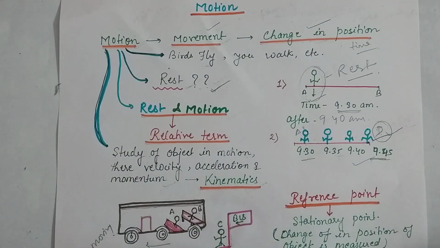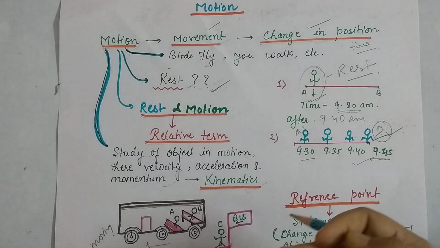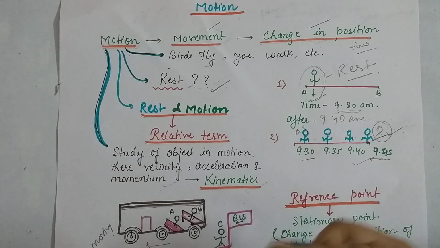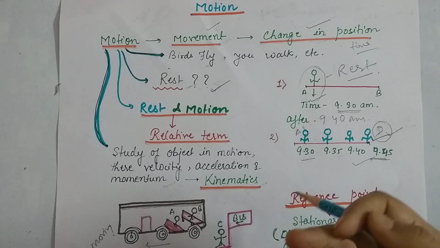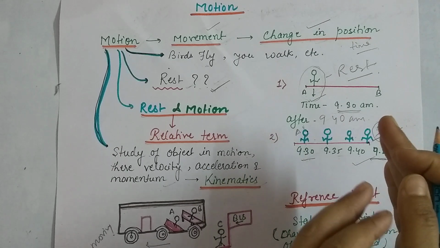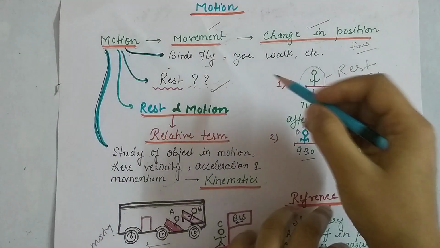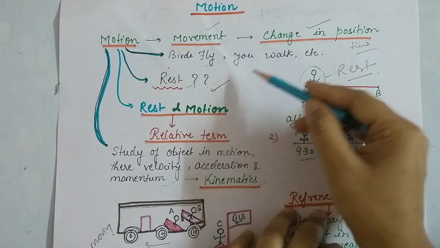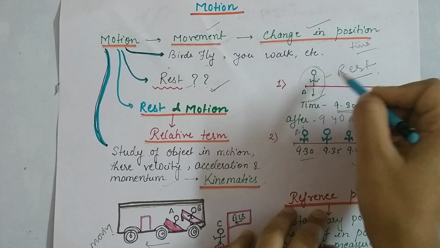Without rest, you can't assume that anything is in motion. You have to do a comparative study with respect to something, that okay, this one is at rest and this one is in motion. Motion is movement, change in position, and rest is when there is no movement, no change in position.